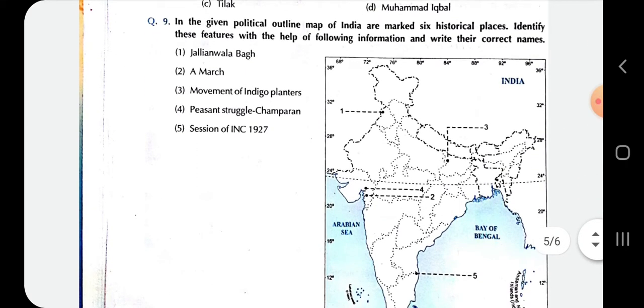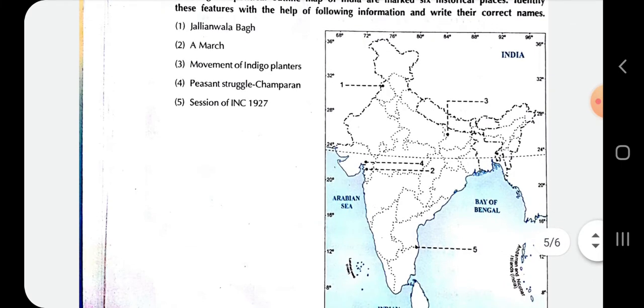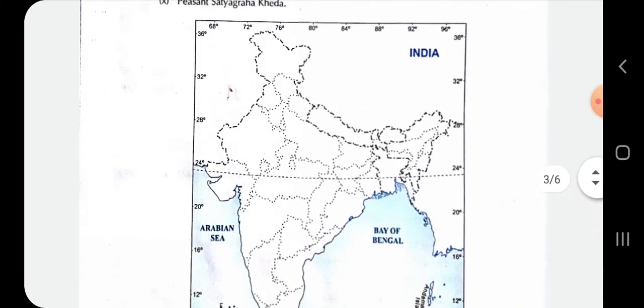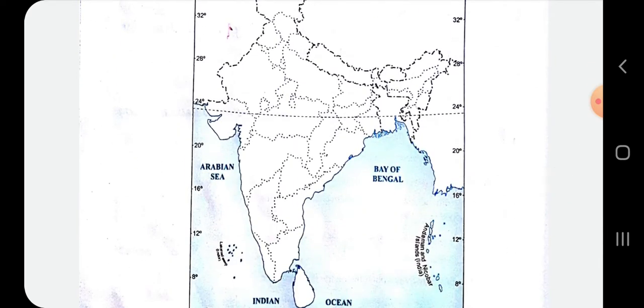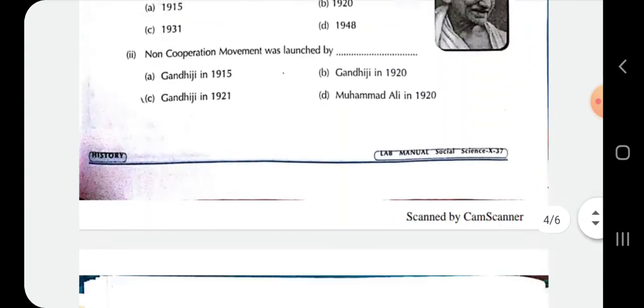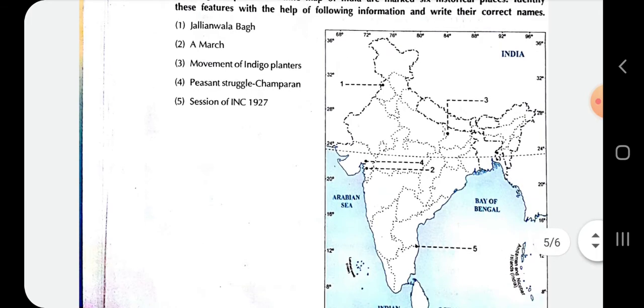Now question number 9 is also a map work. In the given political outline map of India, 6 historical places are marked. Identify these features with the help of the following information and write their correct names. So this map work is quite easier than the map work you saw earlier in question number 5. In question number 5 you have to locate the places and also write the names. But in question number 9, places are located for you. You just have to identify the place and write the correct name of the place.